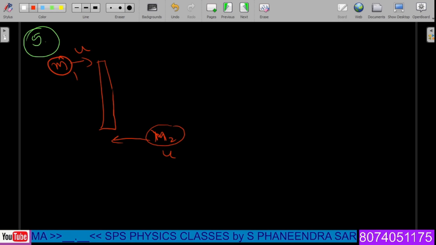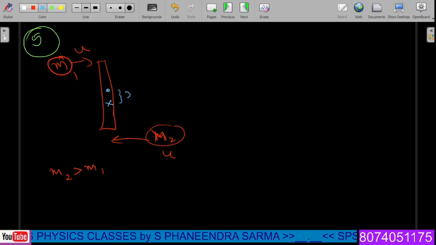In such a case, imagine that the mass of m2 is a little bit more than m1. That's the condition given. That means this is the heavier block, this is the smaller block. Therefore, the center of mass of the system will be near that of the heavier mass. Imagine that this is the position of the new center of mass and this is the original center of mass. So, we need to find out this particular gap, which is X.